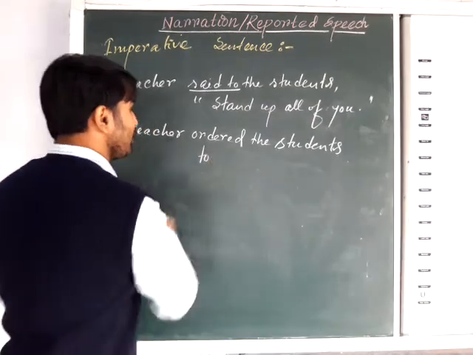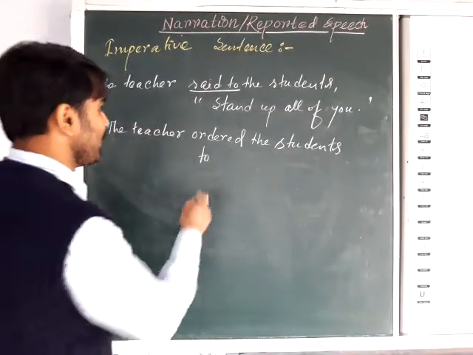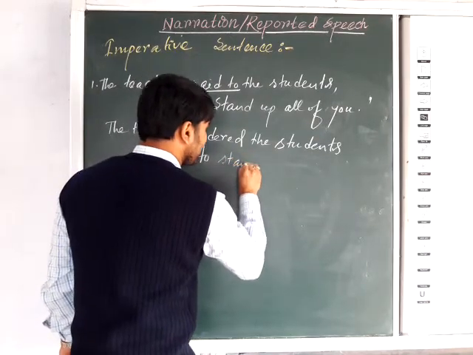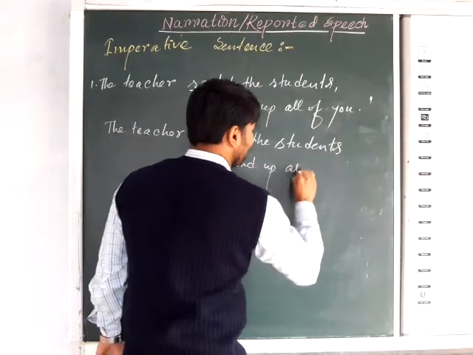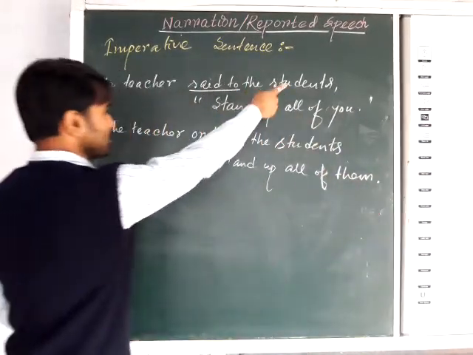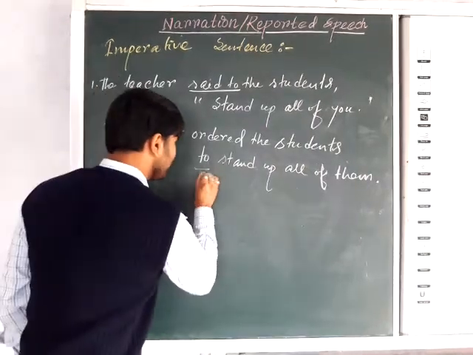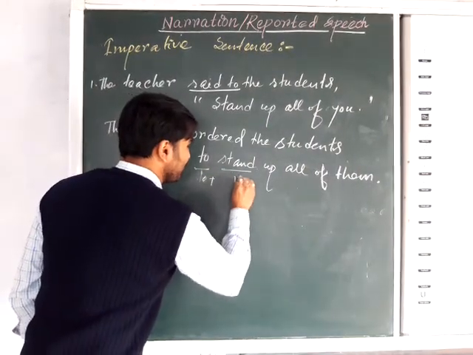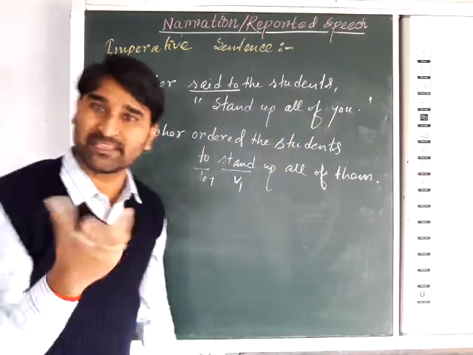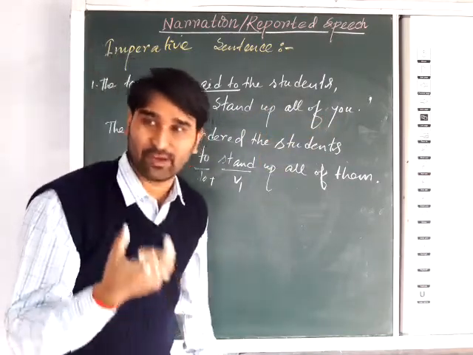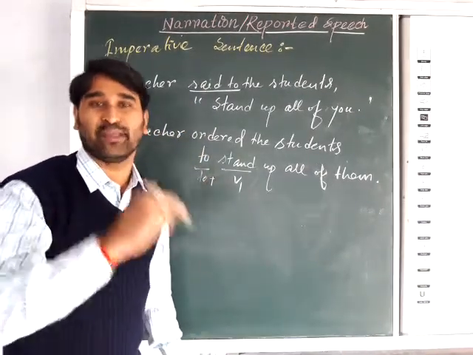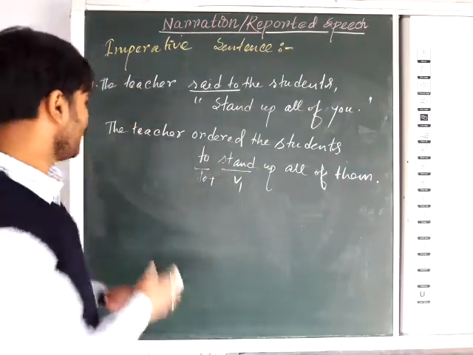Now you should look for the present form of the verb here. "Stand up, all of you." So "stand", so "to stand up, all of them". "All of you" refers to the students, so that's why "them". So here you can see "to" followed by "stand up", V1. So you should find out in the reported speech what the present form of the verb is, because the reported speech directly starts with the verb. So you should add the linker "to" in front of them. So "to" plus V1 form. Okay.